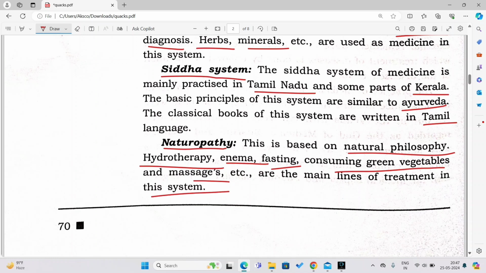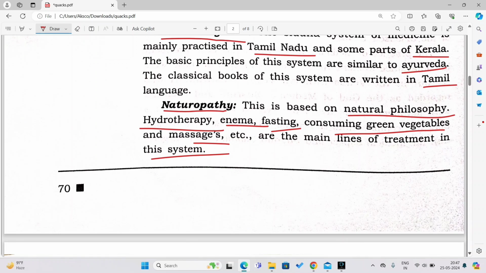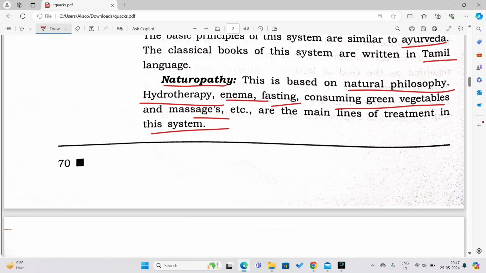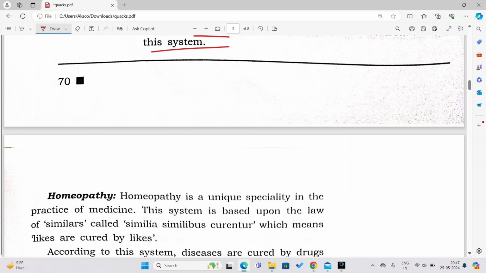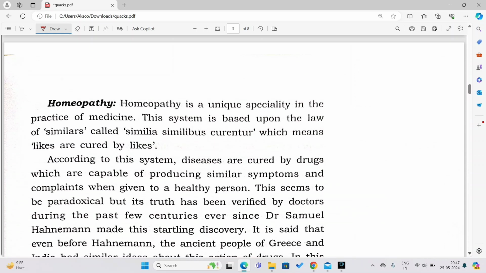So suppose somebody is suffering from a certain type of disease, and he or she wants to be treated by naturopathy, then hydrotherapy will be given to that person, then an enema might be performed, then that person might be asked to do fasting, then asked to consume green vegetables, and massage can also be given to the person who wants to get treated through the naturopathy system of medicine.